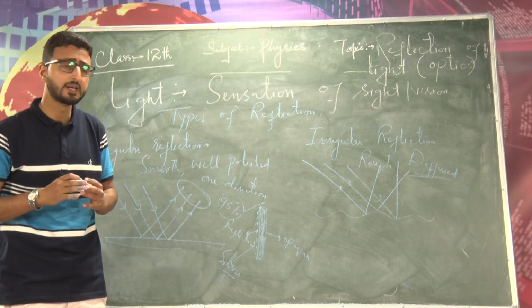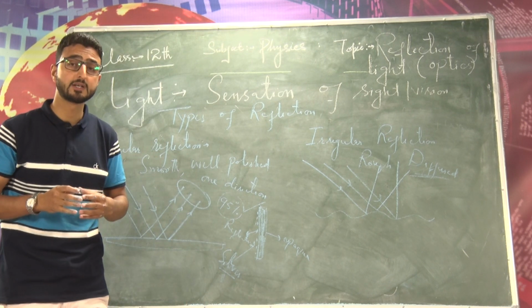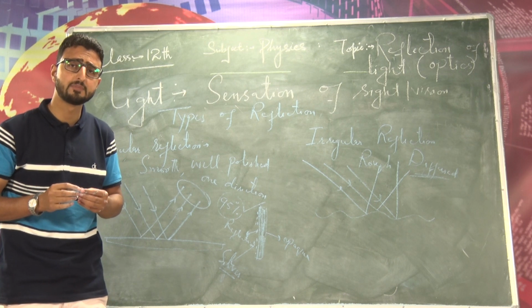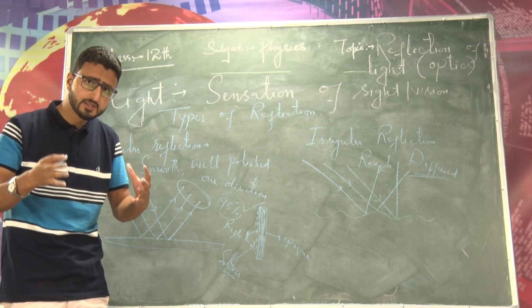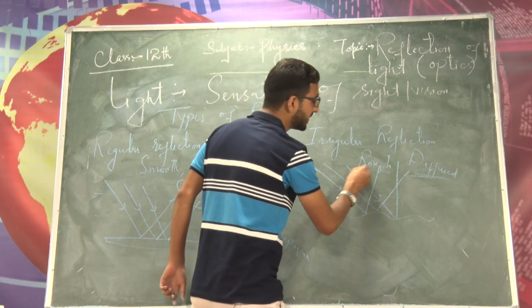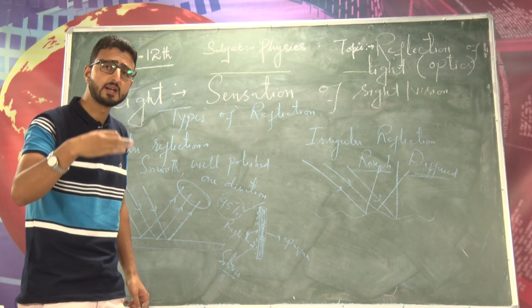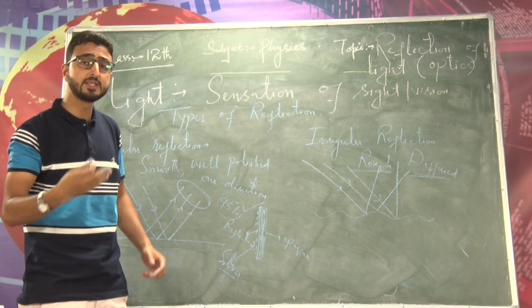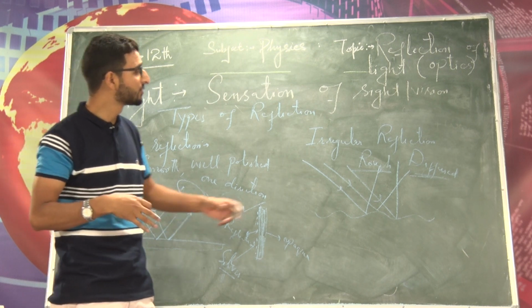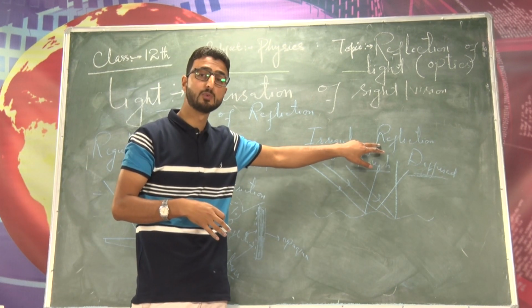Now dear students, can you tell me which type of reflection is more common in our day-to-day life? Since the objects we come across are usually rough surfaces, like we have clothes, we have the chair, we have table, we have book. Usually these objects are rough, so irregular reflection is more common.